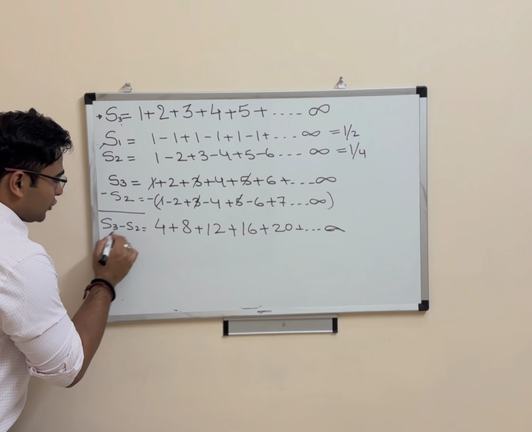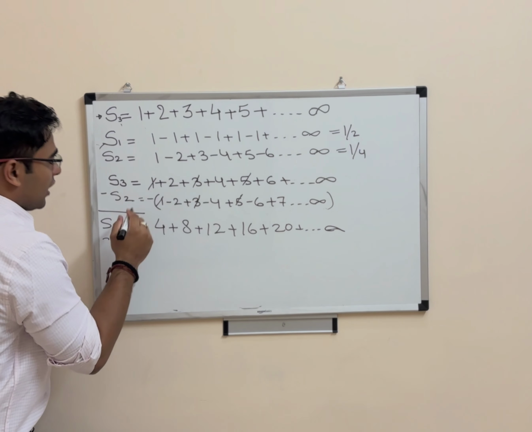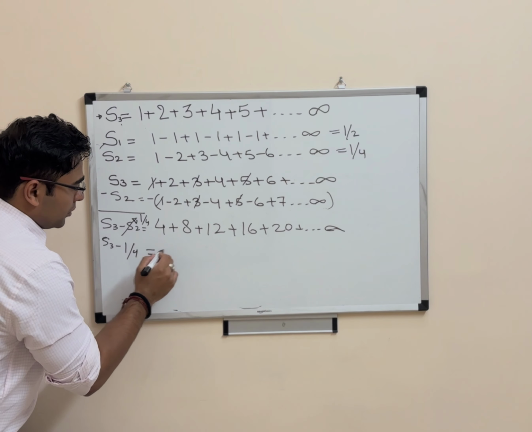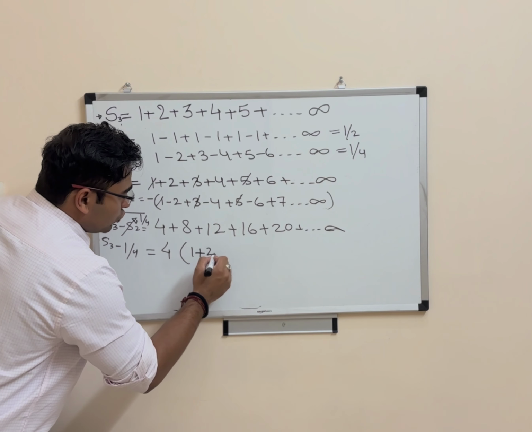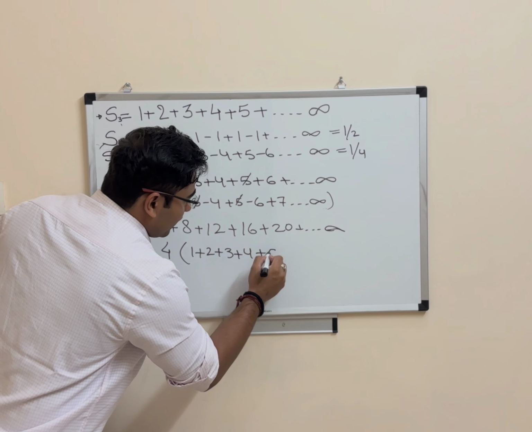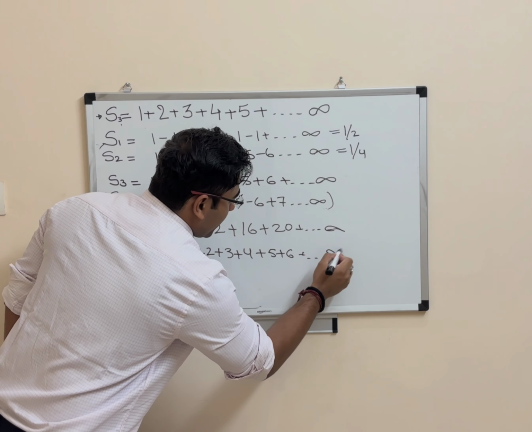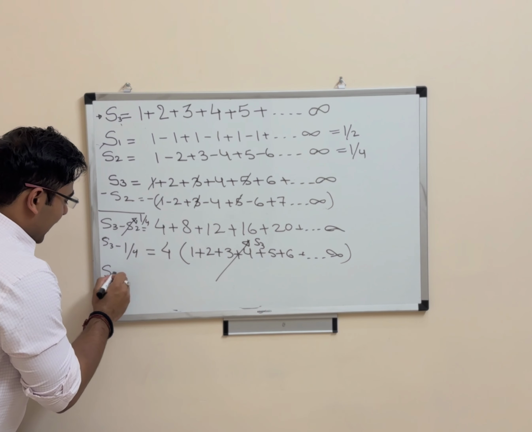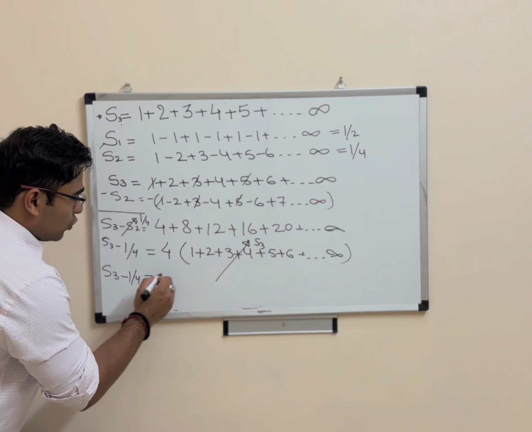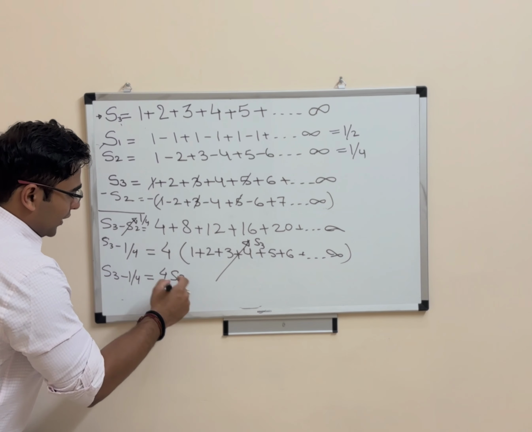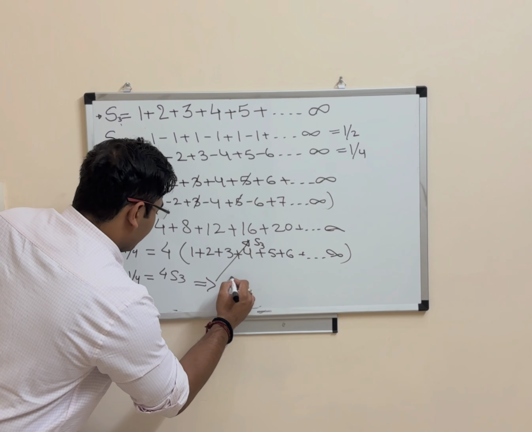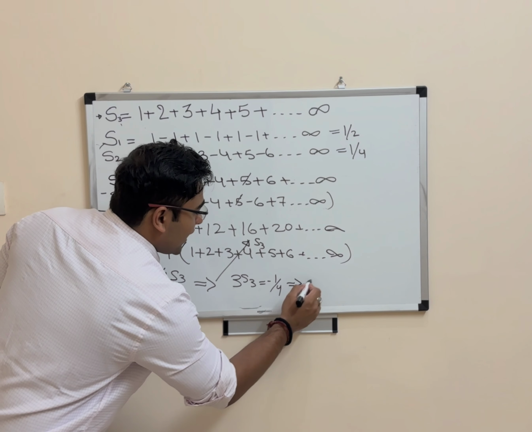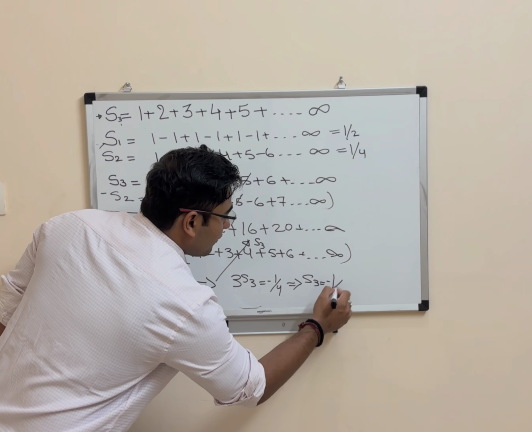So S3 minus S2, which we have already calculated as 1 by 4, gives S3 minus 1 by 4, which turns out to be 4 times 1 plus 2 plus 3 plus 4 plus 5 plus 6 up to infinity. This is nothing but your S3 only. So here we got that S3 minus 1 by 4 is equal to 4 times S3. So you will get 3 times S3 is equal to minus 1 by 4, and that way you will get S3 is equal to minus 1 by 12.